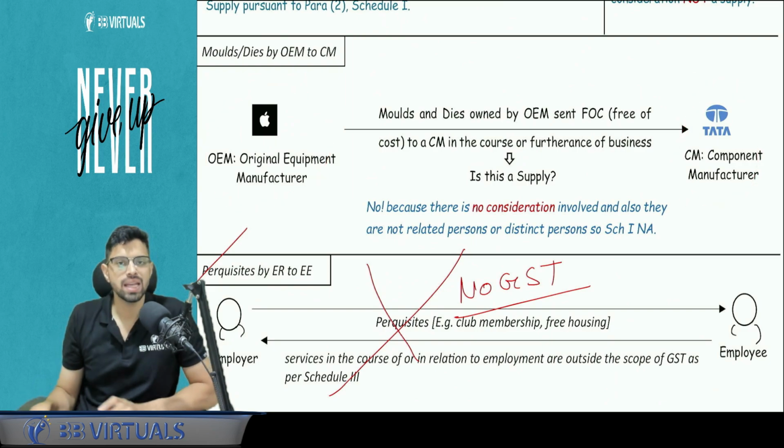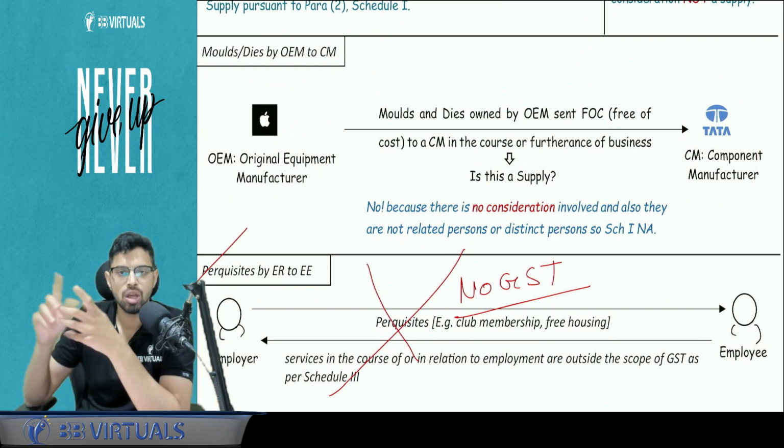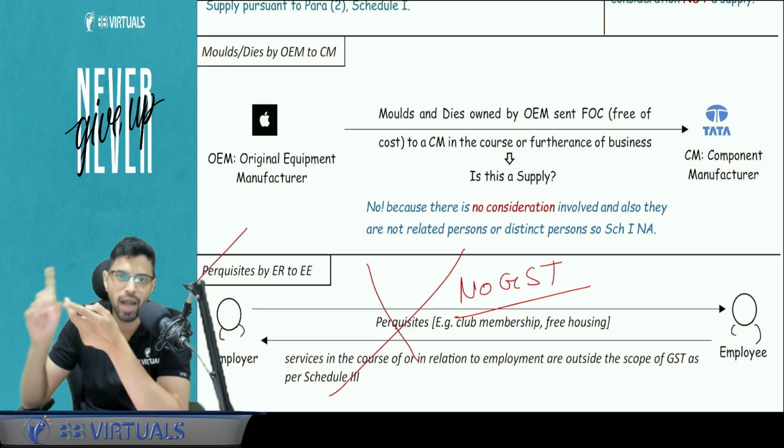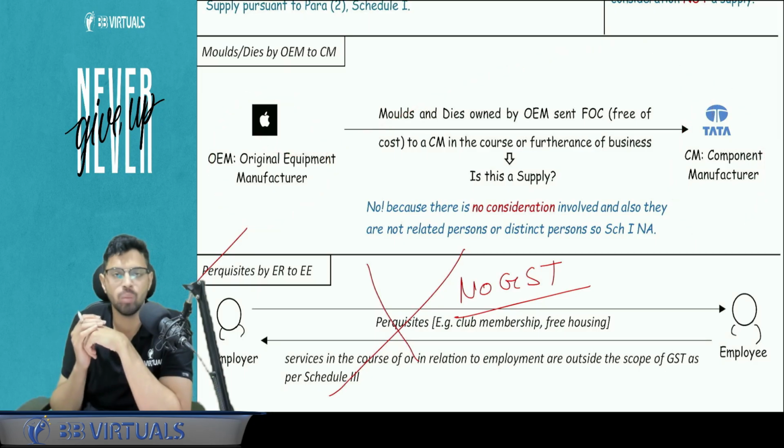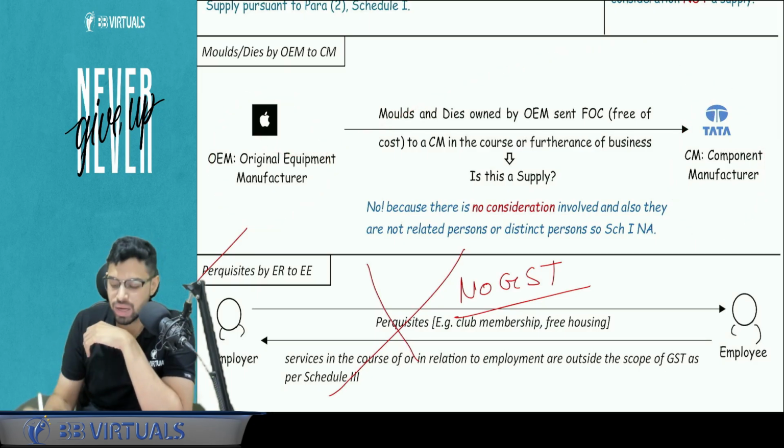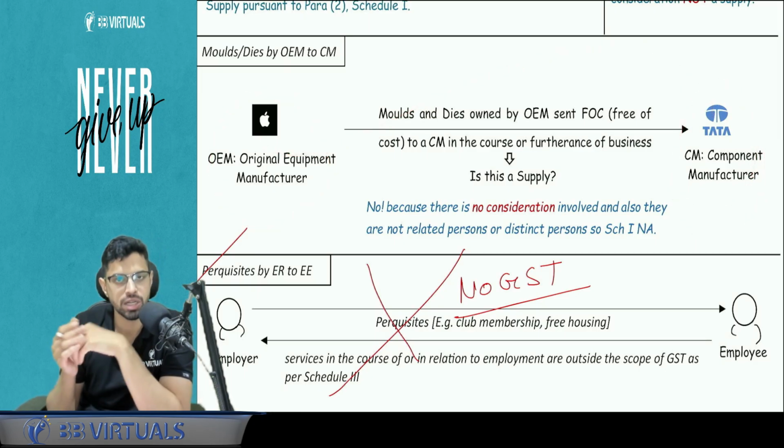Now, what is OEM and CM? A lot of areas where this happens. Original equipment manufacturer and component manufacturer. Let's say Apple is an original equipment manufacturer out of which battery is produced by the component manufacturer. To produce this battery and for the component manufacturer to do its work, there are certain molds and dies which are required, but those tooling cost, the mold cost is very high.